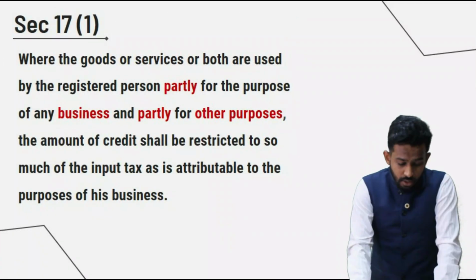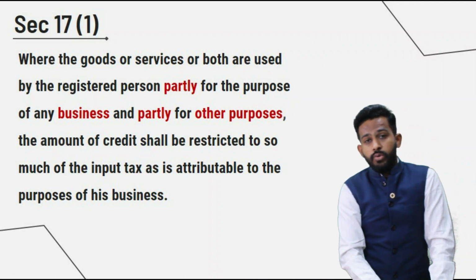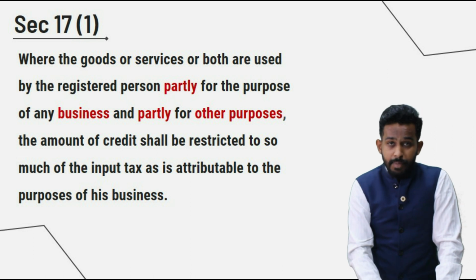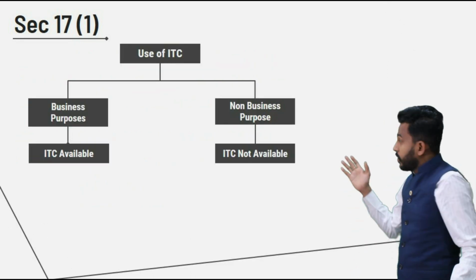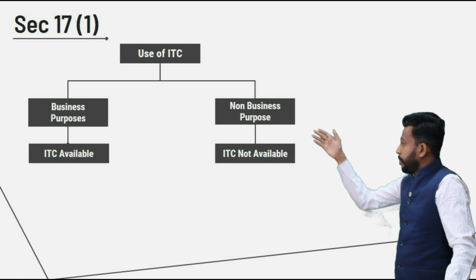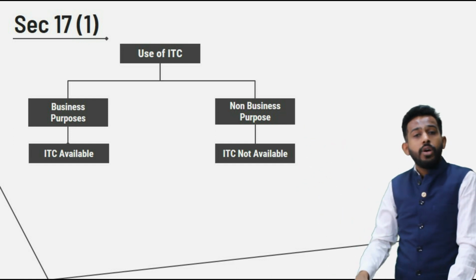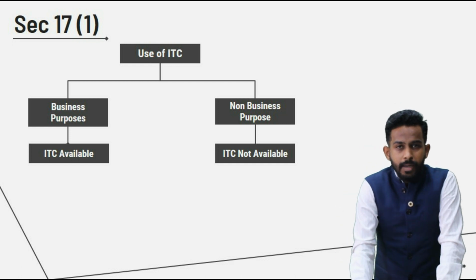Now, Section 17(1) is very clear about it. To summarize this particular section, I have made this diagram. You can see in this diagram, for the business purpose ITC will be available, and for the non-business purpose ITC will not be available. So this is very simple.